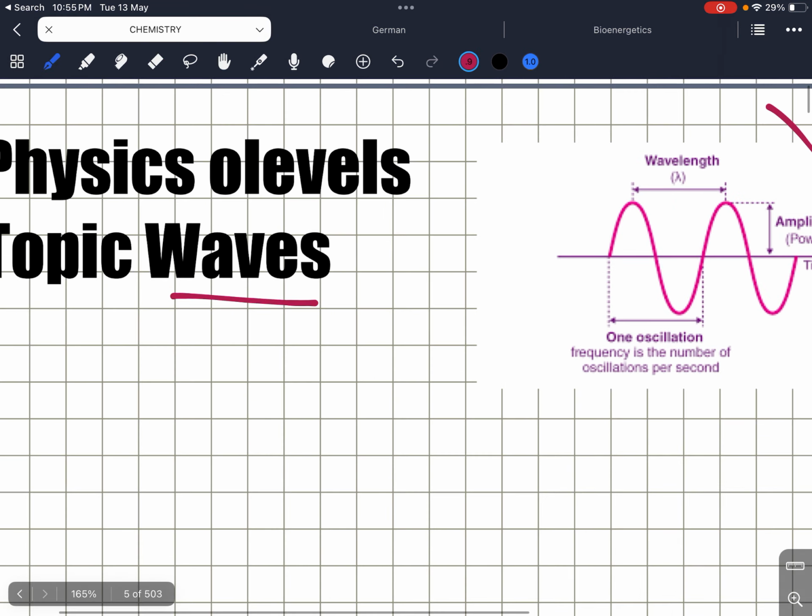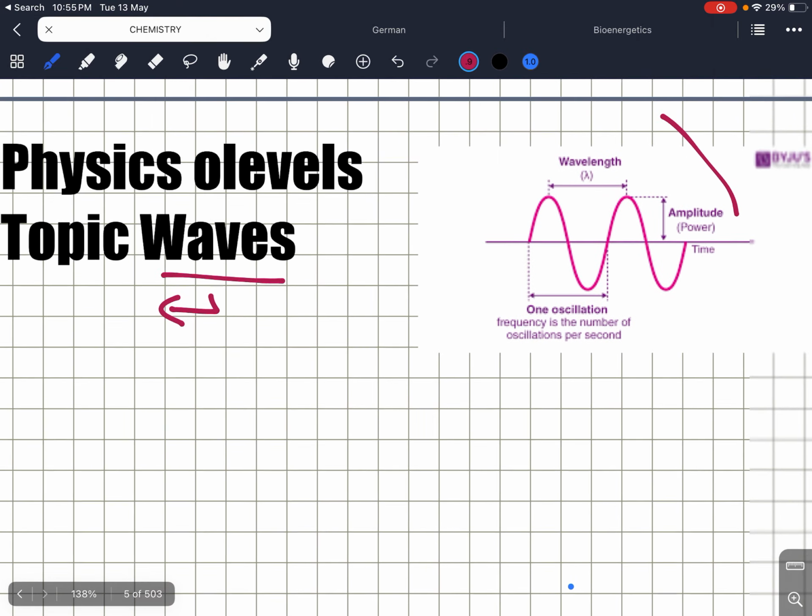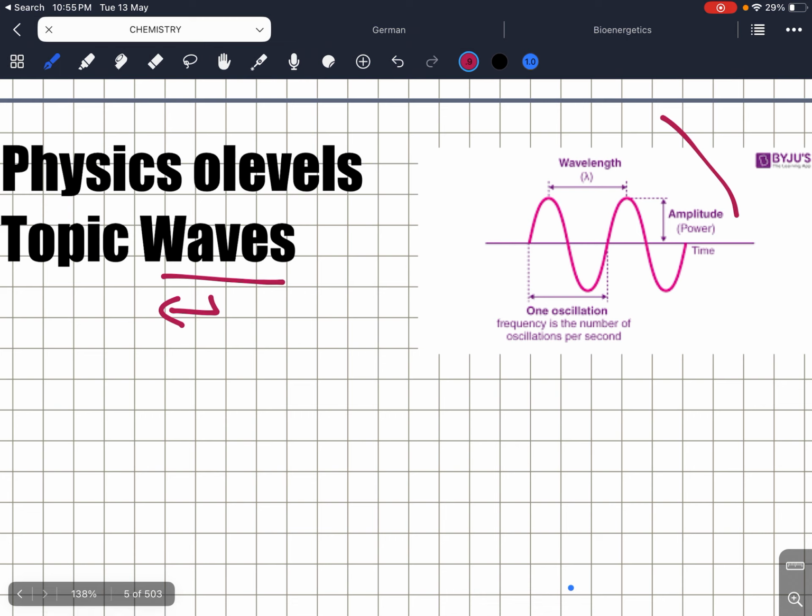So what are waves? It is something which we actually need to understand. In general, when you hear waves, you probably think in your mind about sea waves and ocean waves, right?